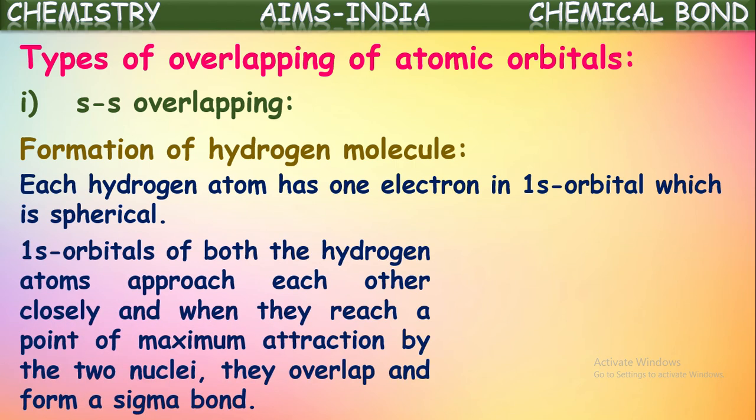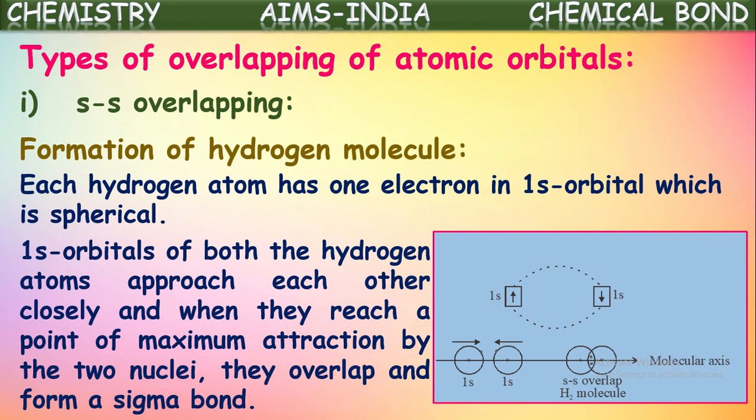Now, the 1s orbitals of both the hydrogen atoms approach each other closely, and when they reach a point of maximum attraction by the two nuclei, they overlap and form a sigma bond. Suppose this is the s orbital of one hydrogen atom with one single electron, and this is the s orbital of another hydrogen with one single electron.